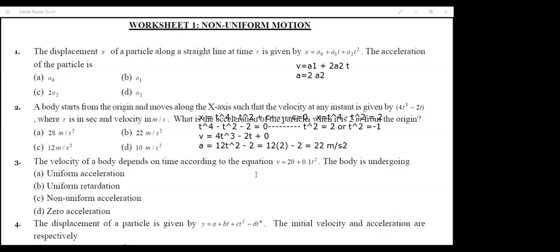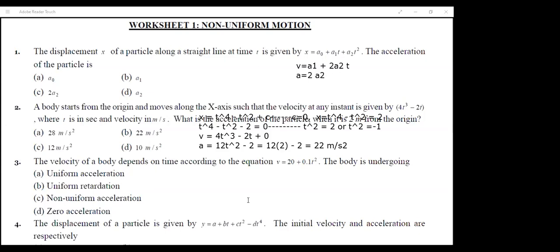How do you define uniform acceleration and non-uniform acceleration? I'm simply asking a basic definition. Sir, equal time, equal acceleration covering. No, that's a bit confusing. Uniform acceleration is defined as uniform change in velocity with respect to equal intervals of time. It means the acceleration-time graph should be a horizontal line, meaning a should be a constant number. That is uniform acceleration.